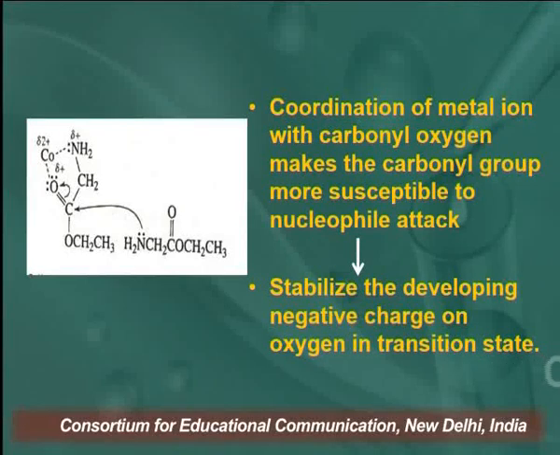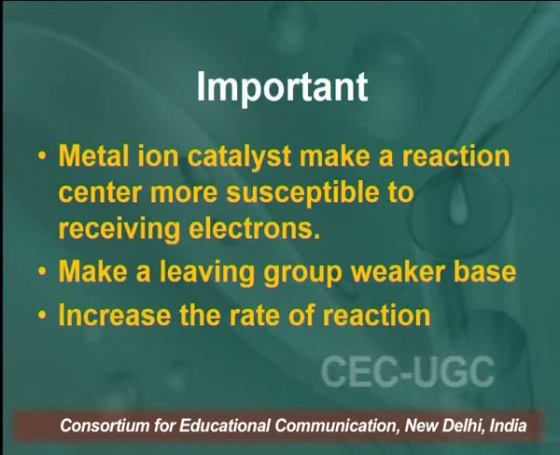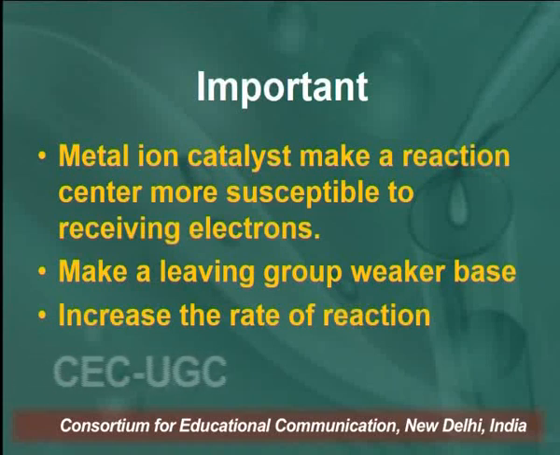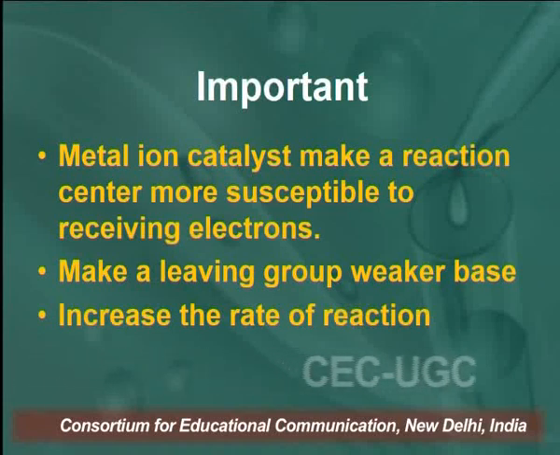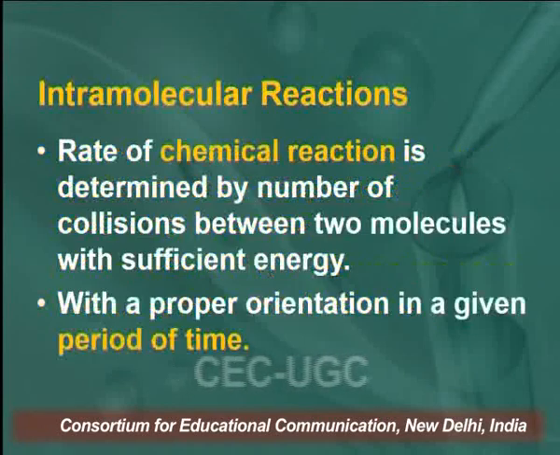Now, on your screen you can see how the coordination of metal ions occurs. The coordination of metal ion with carbonyl oxygen makes the carbonyl group more susceptible to nucleophilic attack, and due to that it stabilizes the developing negative charge on the oxygen in the transition state. An important feature of metal ion catalysts is that they make a reaction center more susceptible to receiving electrons, make a leaving group a weaker base, and also increase the rate of reactions.